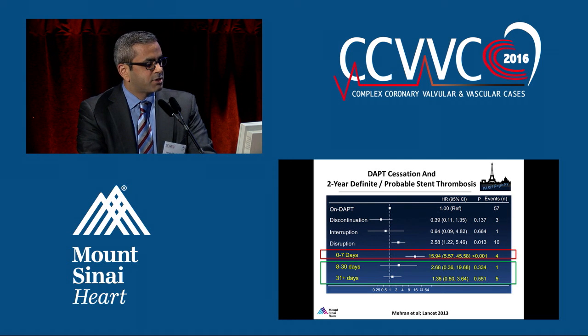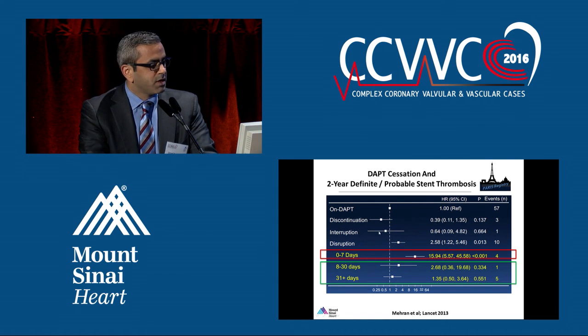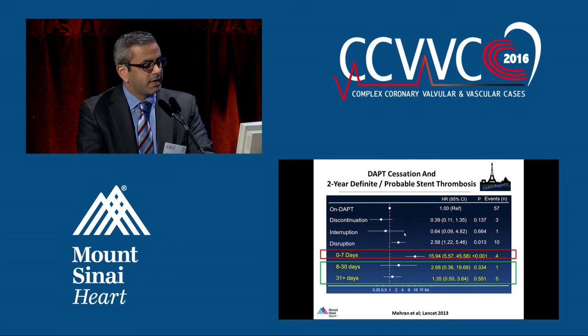So you had some patients in whom antiplatelet therapy was discontinued because their doctors made a decision to stop it because they felt it was safe to do so. You can see there was absolutely no increased risk for stent thrombosis in these patients. You have patients who interrupted antiplatelet therapy. These are patients who needed endoscopies or minor surgeries. They went off antiplatelet therapy for about 2 weeks and went back on. Again, no increased risk for thrombosis.